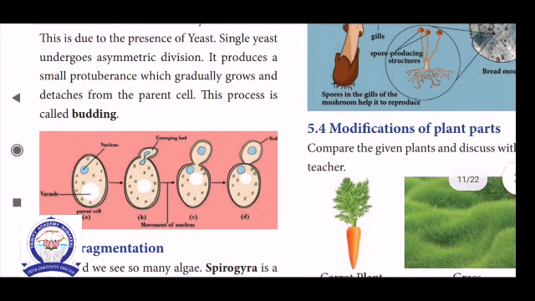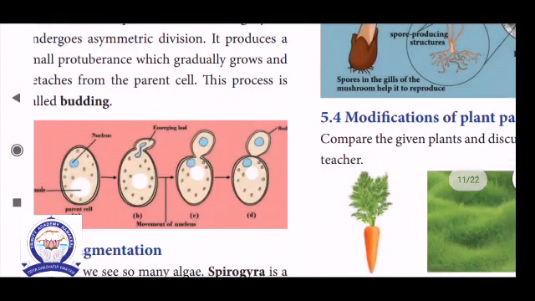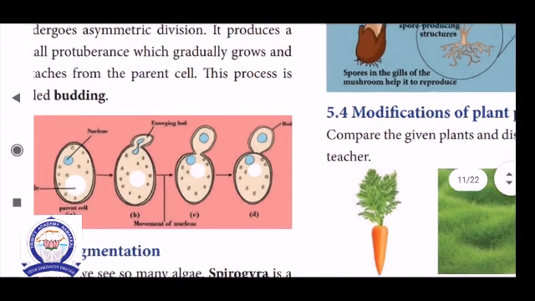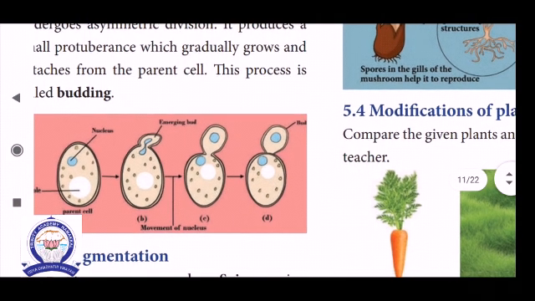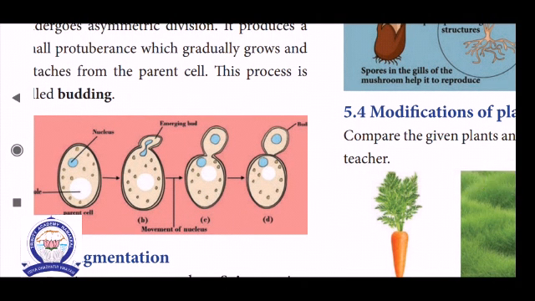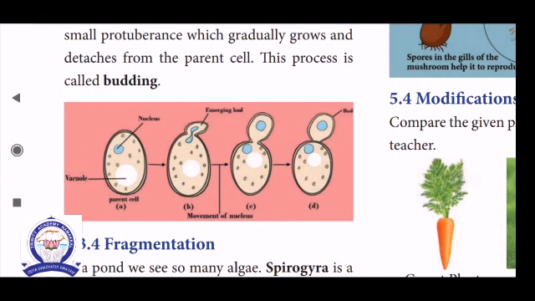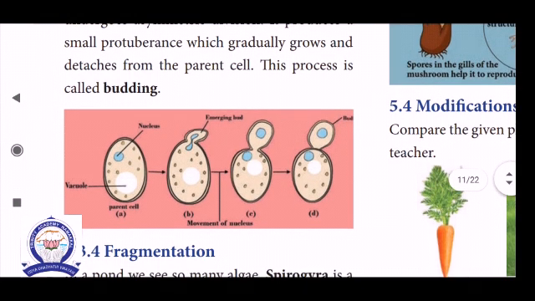The example is yeast, the parent cell. See that on the top side of the yeast, a bud-like apical knot develops. This bud-like knot grows further into a small tiny part. When the tiny part is fully developed, it detaches from the parent cell and forms a new independent life. That is called budding.